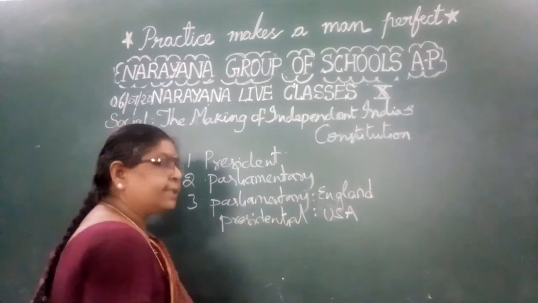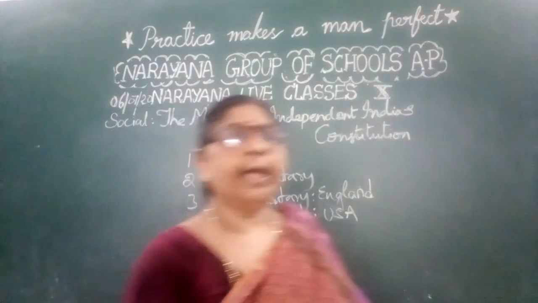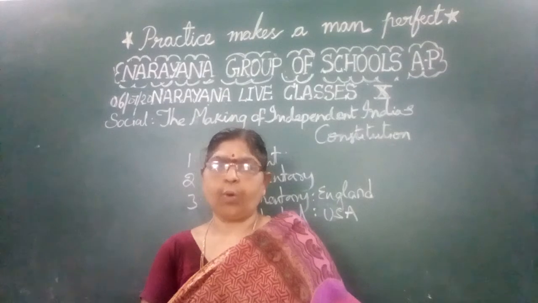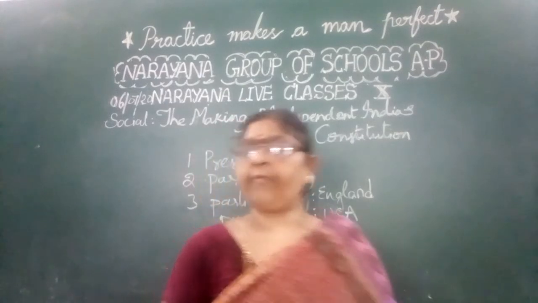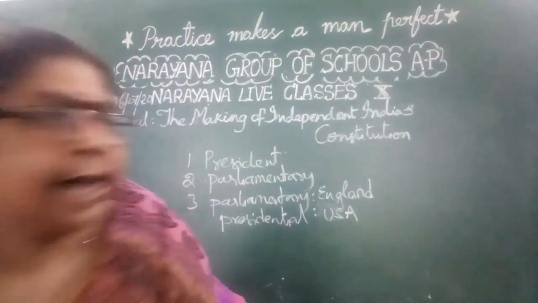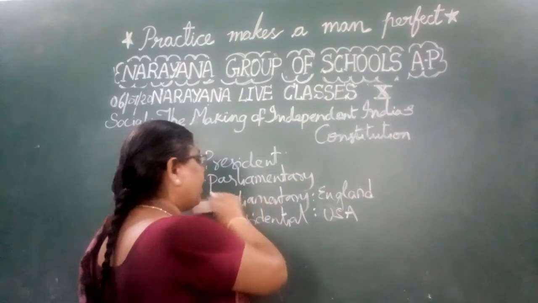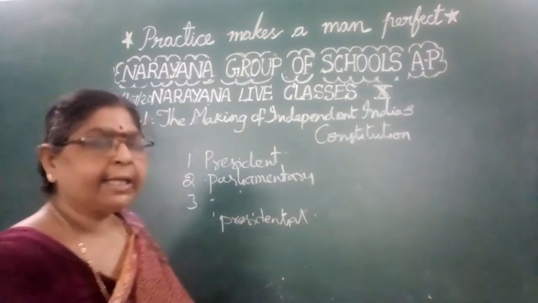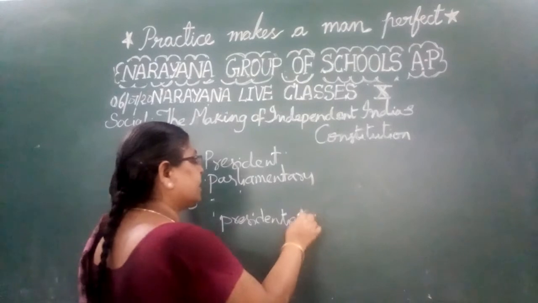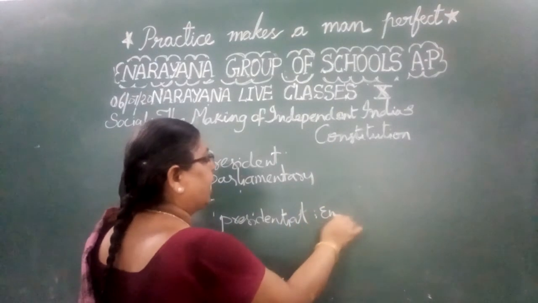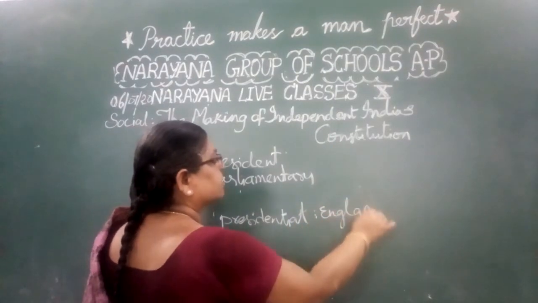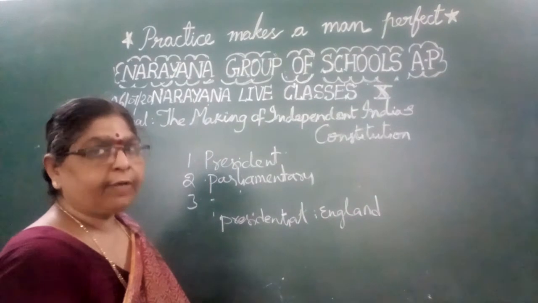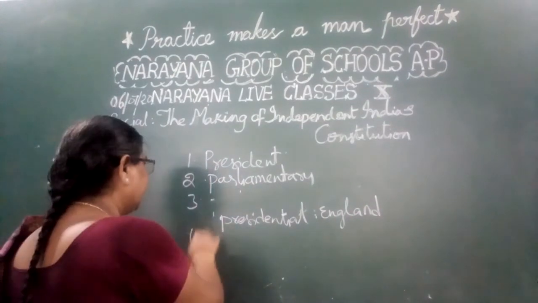But instead they have given presidential form and England. That is the mismatch. They have asked to identify the mismatch. The correct one is presidential form USA or parliamentary form England. That should be taken into consideration.